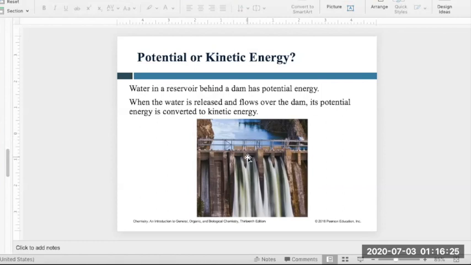The moment you open the gate of the dam, what's going to happen? All the water falls from the dam to the ground, and the potential energy is converting into kinetic energy. This is how you normally convert one form of energy to another form of energy.